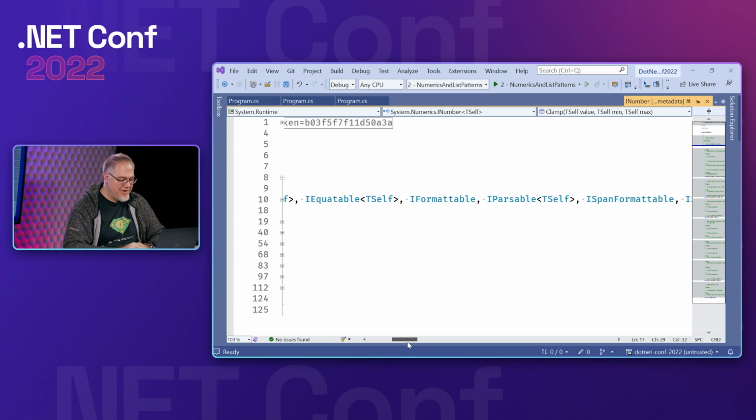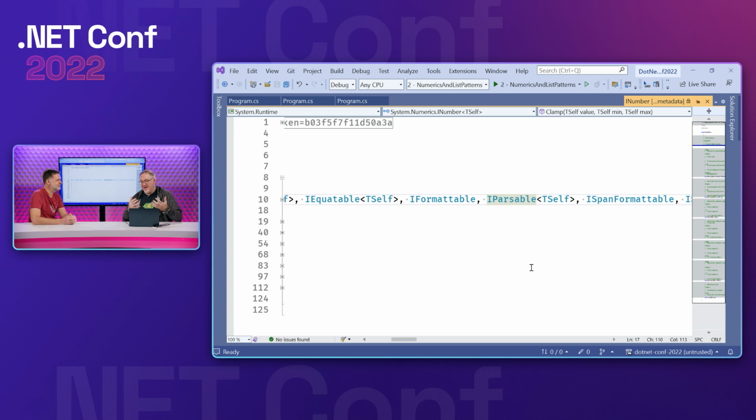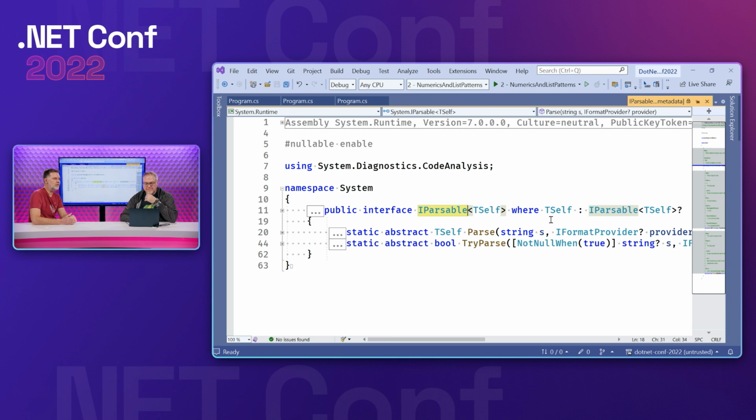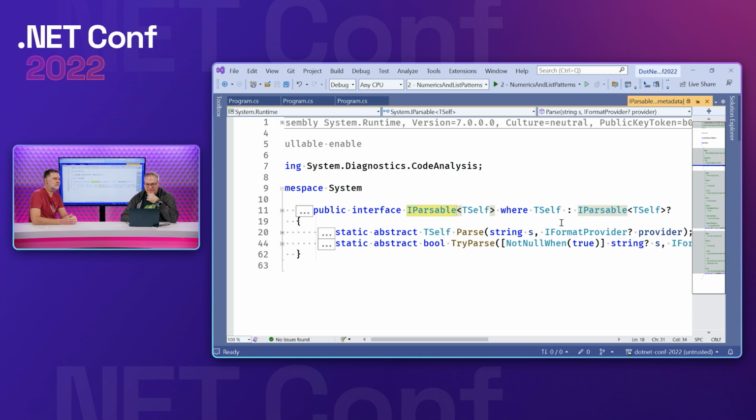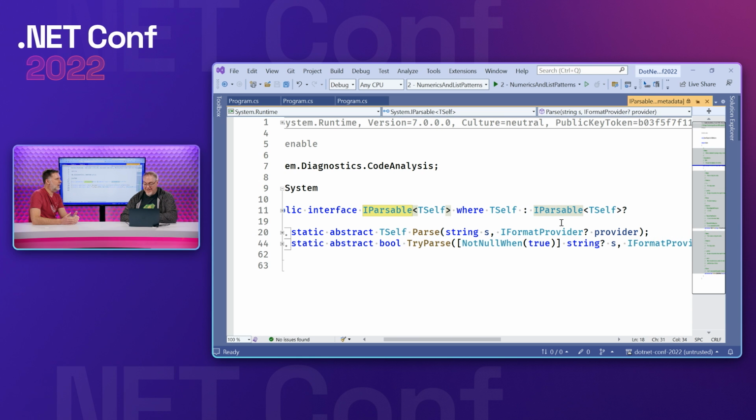But there's also something I want to call out that's really interesting, because it has nothing to do with numbers at all. It's just a really great use of this new feature, static abstract members on interfaces, or being able to implement static members from interfaces in a sense, because you can also have those defaults. Well, let's have a look, because being parsable, what does that actually mean? It means to take a string and give me back an instance of the type.